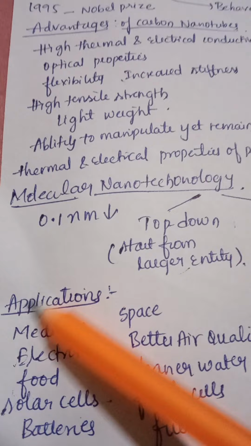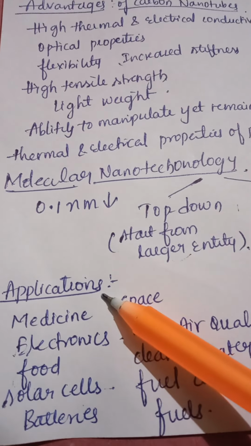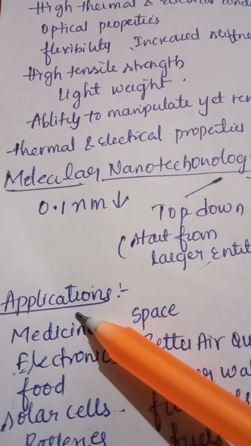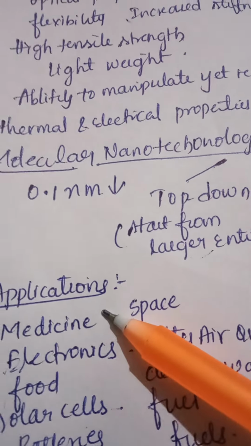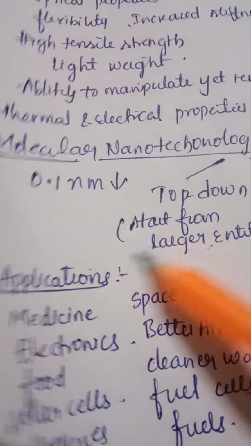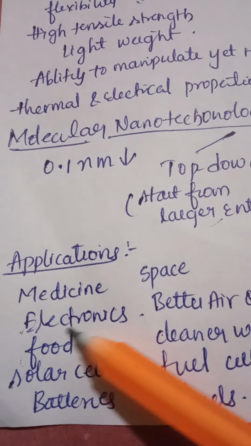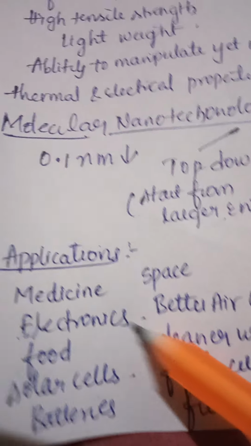And coming to the applications of nanotechnology, we have wide applications in medicine. As I have said, in medicine we can deliver drugs into our body to the targeted cells or targeted diseases only, without affecting any other parts of our body. And electronics, and food: we can use nanotechnology in food for food safety, food protection and food growth.